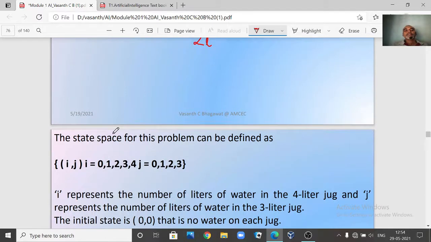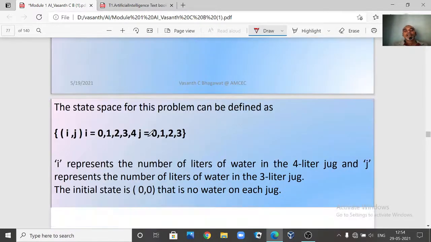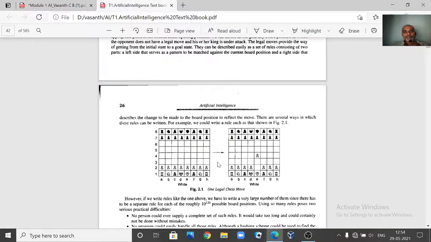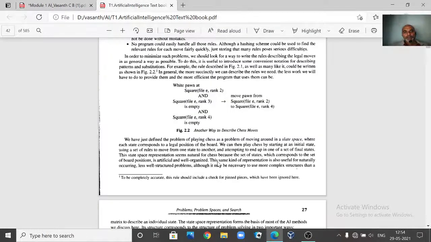Now let us see how we are going to start with state space representation. The state space for this problem can be defined as (i, j). It need not be (i, j); you can write it as (x, y) also. As we already told you, there is no rule that this is how you should write. It can be defined as (i, j). Now let us see our prescribed textbook and how they have given it in the textbook.